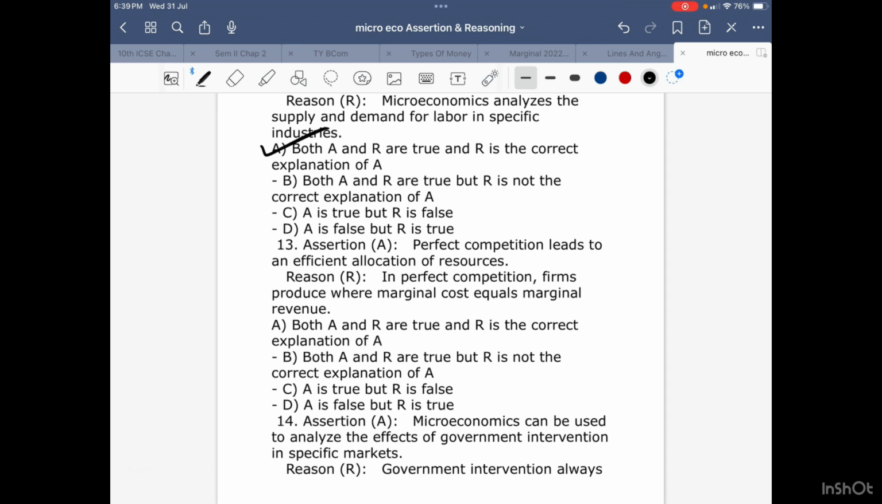Assertion: Perfect competition leads to an efficient allocation of resources. That's true, children. Though I think perfect competition is a concept which we have not yet completed, I would like to tell you in short, yes, perfect competition leads to efficient allocation of resources.